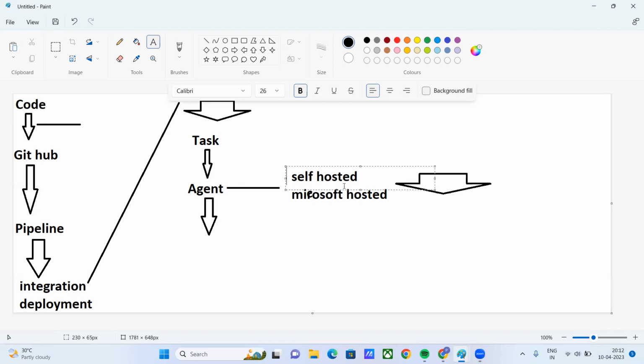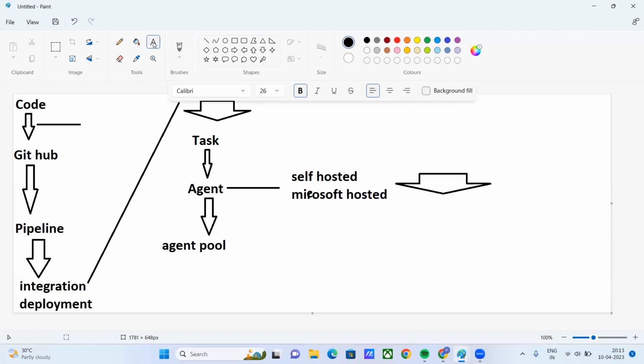Okay, we are defining the agent here. And after that, what I was doing was selecting an agent pool. I told you people, it can be one agent, or you can run on more than one agent, which we call multi-agent. Like you can run on Mac OS, on Windows, on Linux. It's not that if you are running on one agent, you cannot run on multi-agent. You can run your pipeline.